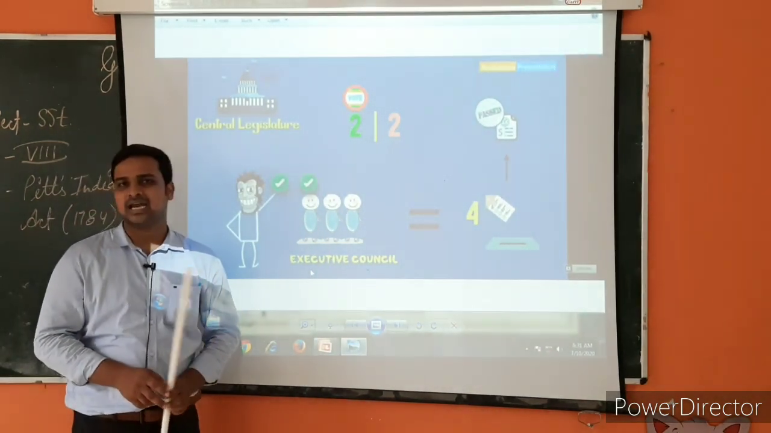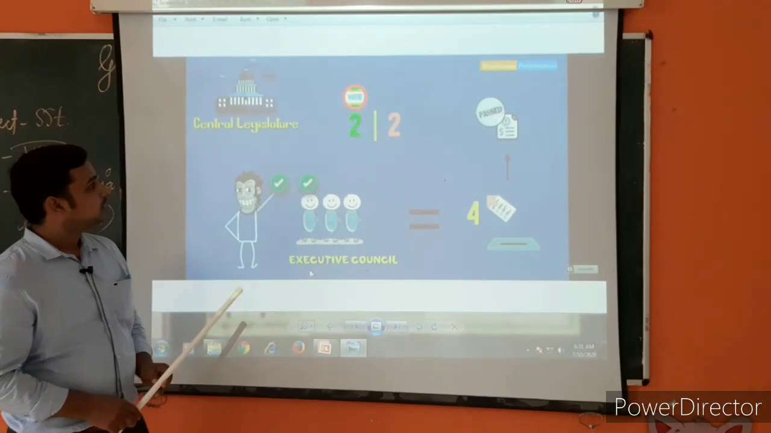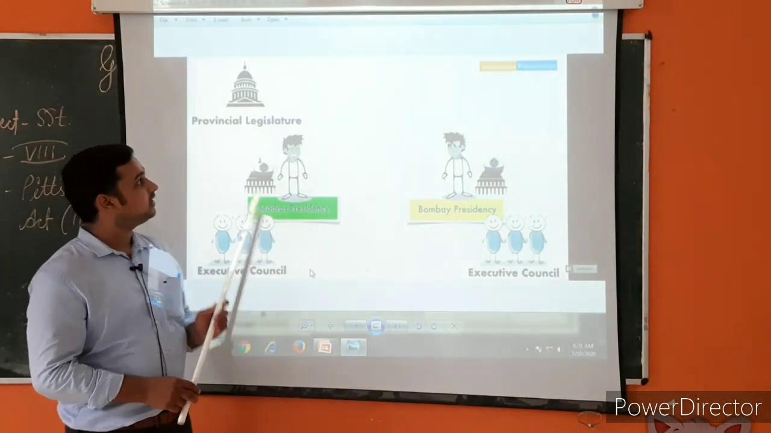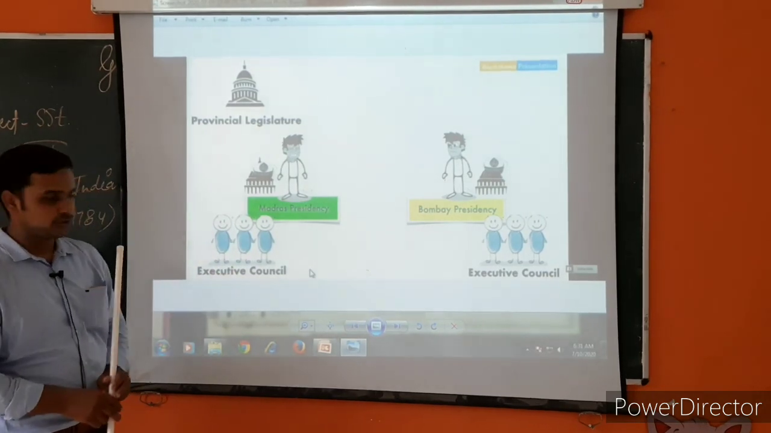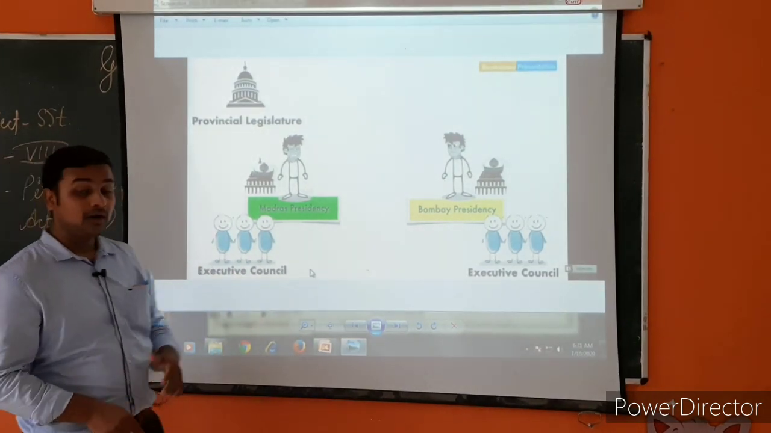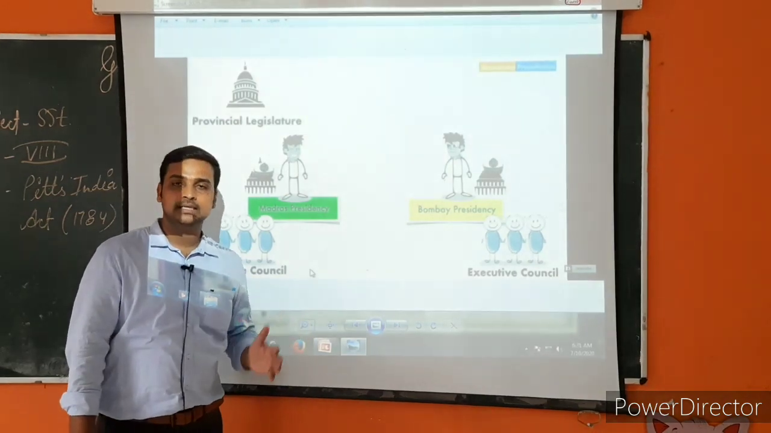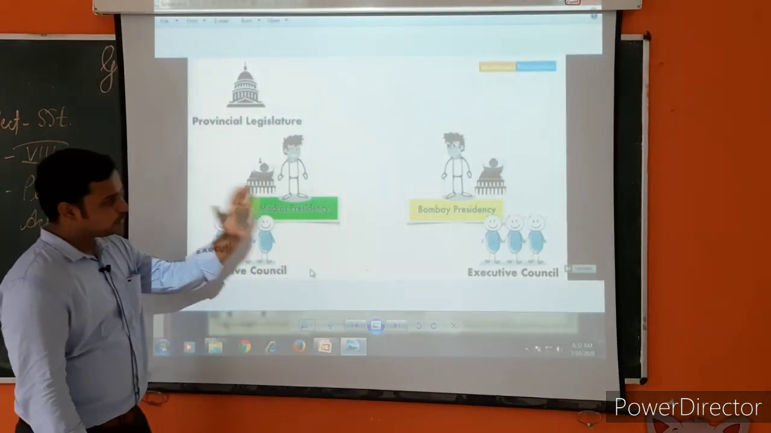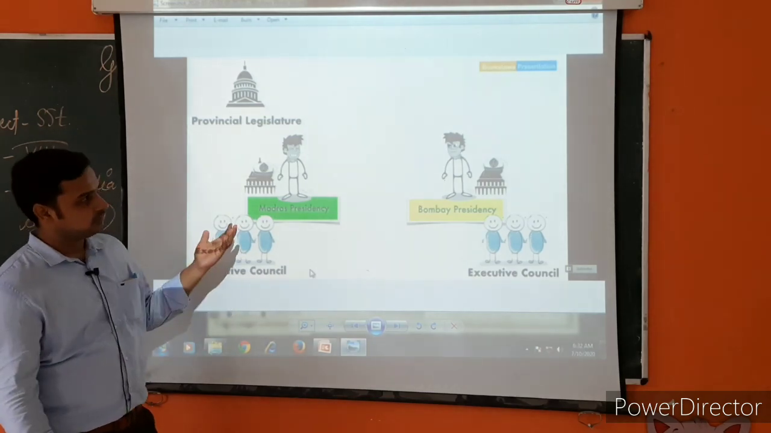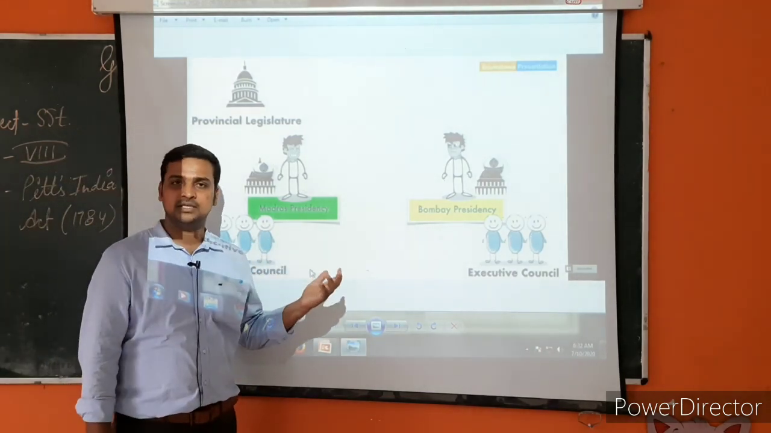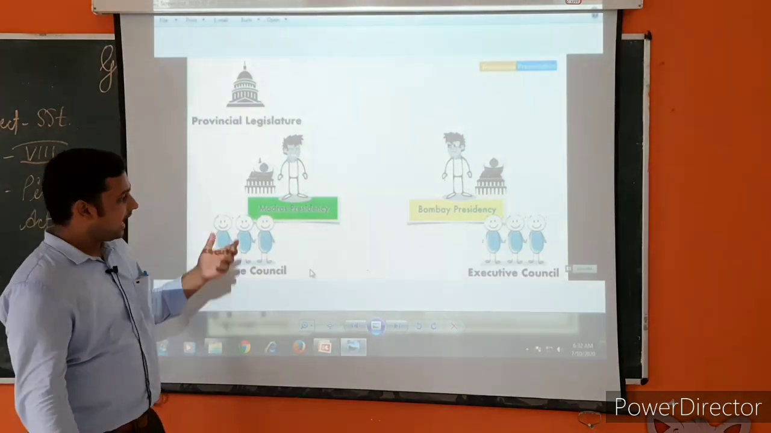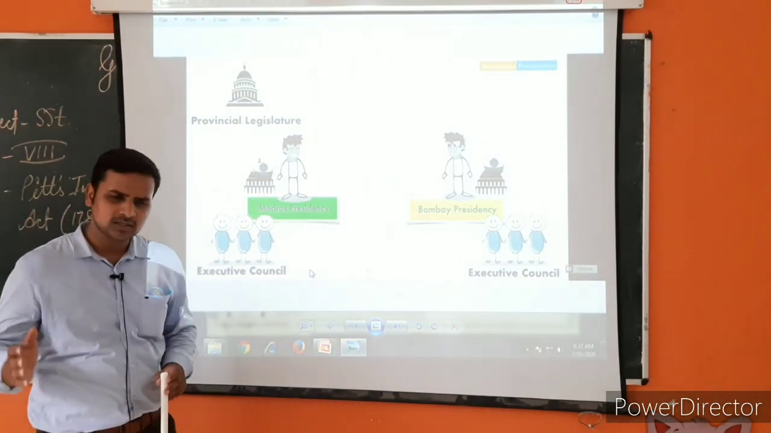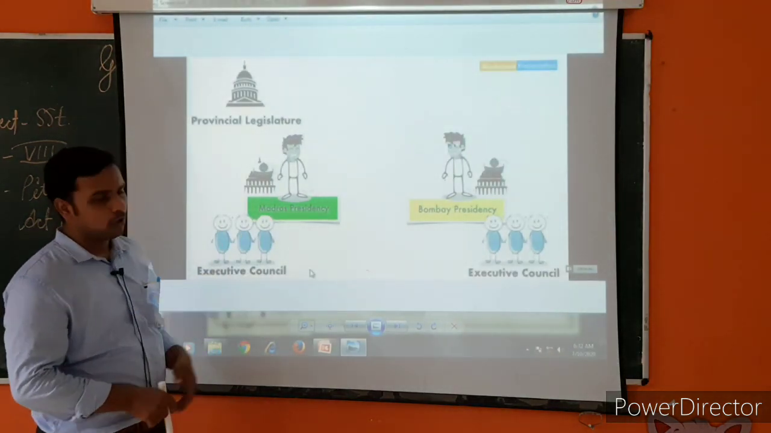Now let us understand our next slide, which is associated with the Provincial Legislature. Now what is Provincial Legislature, children? As you all are aware, in India, when the Regulating Act came, 3 provinces were distributed. From the front, the Governor General of Bengal was leading, and 2 of them, Madras as well as Bombay Presidency, were the followers of Bengal Presidency.